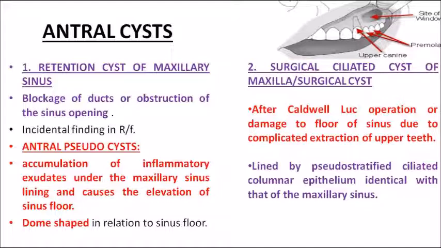From the term surgical ciliated itself it's very clear, it is, most of the time, after a Caldwell-Luc procedure or damage to the floor of the sinus, and they are lined by pseudostratified ciliated columnar epithelium, which is identical to that of the maxillary sinus. That is how you can make out. Clear? So these are the two types of antral cyst seen related to the sinus floor. In that, antral pseudocyst is very important because it is due to inflammatory exudate.